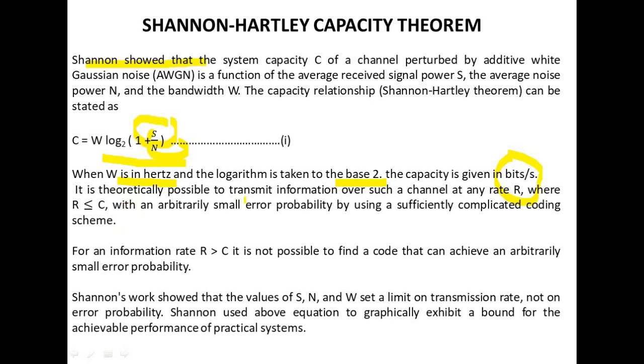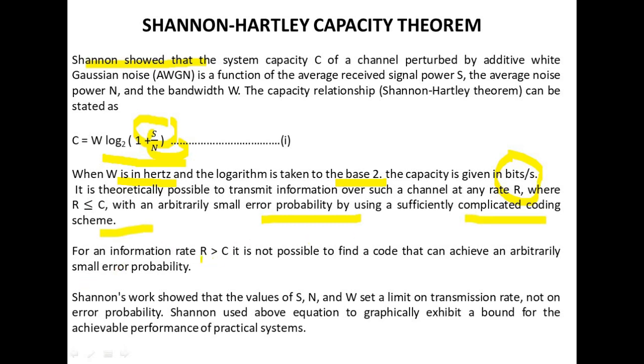It is theoretically possible to transmit information over such a channel at any rate R, where R is less than or equal to C, the channel capacity, with an arbitrarily small error probability by using a sufficiently complicated coding scheme.